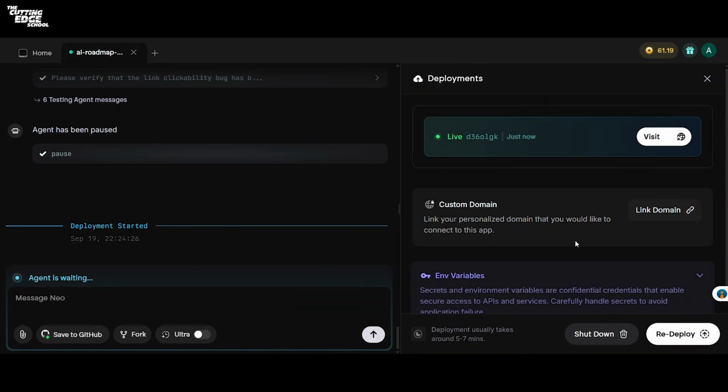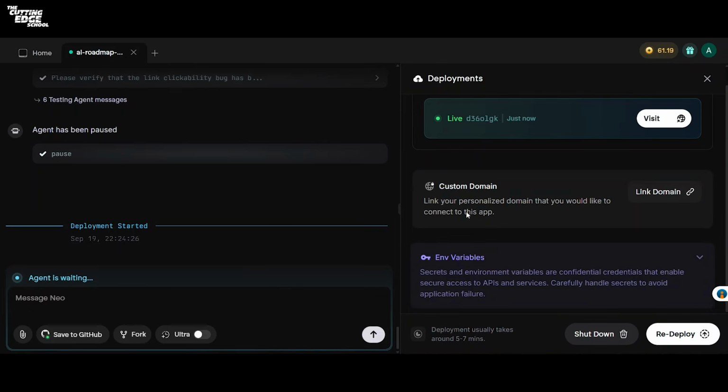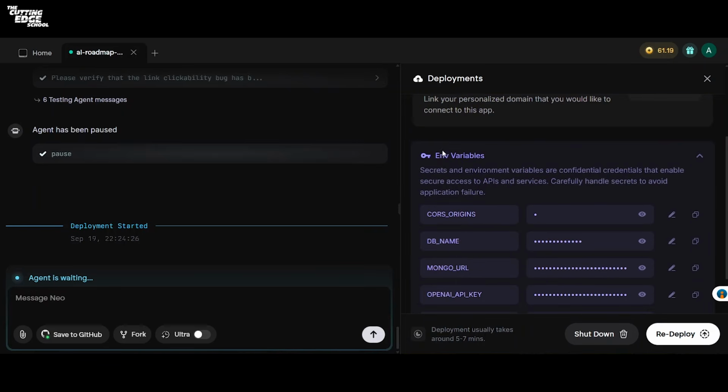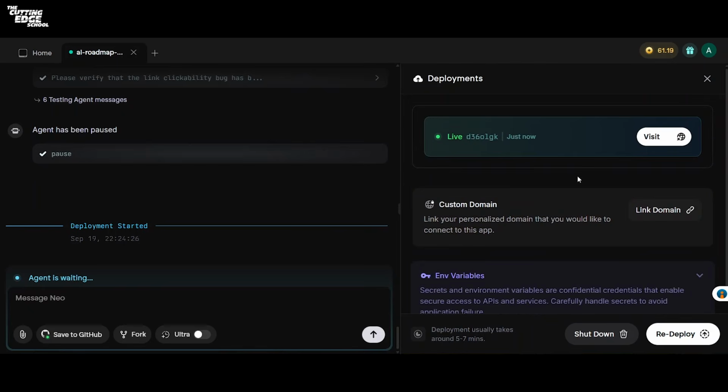Okay, so as you can see, the deployment is now live. You can add your custom domain. Secrets and environment variables are confidentials that enable secret access to APIs and services. Carefully handle these secrets to avoid application failure. So it also gave us a warning to use these environment variables carefully, but our agent is now live.